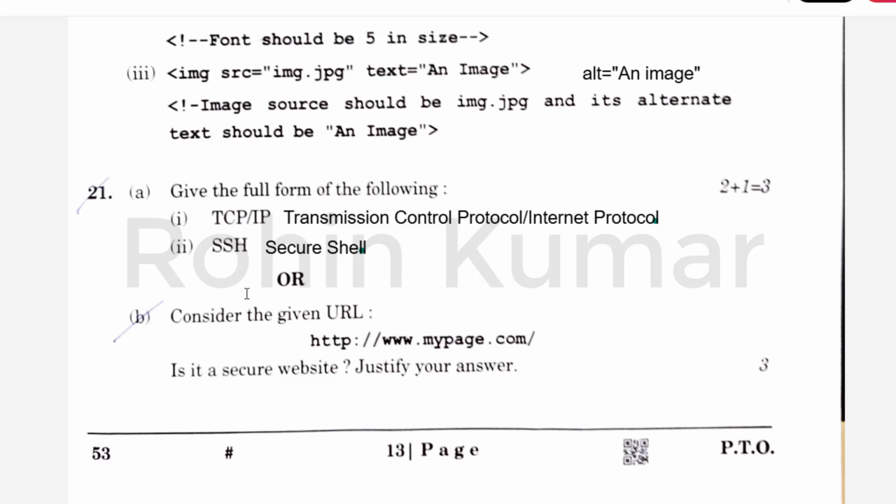So next one is, consider the given URL http://www.mypage.com. So friends, the question is: is it a secure website? No, it is not a secure website. Justify your answer, because we haven't used HTTPS. So we should write it as HTTPS rather than HTTP. So this is the right answer.